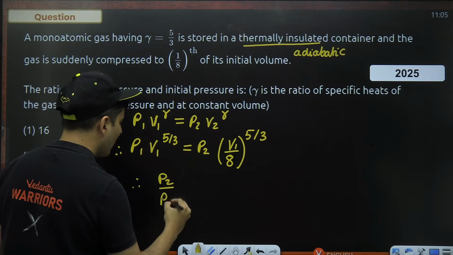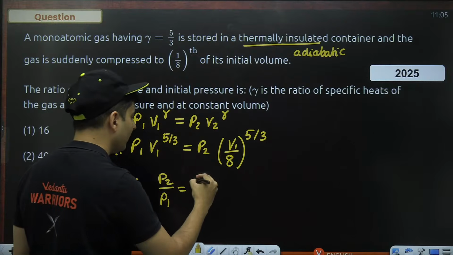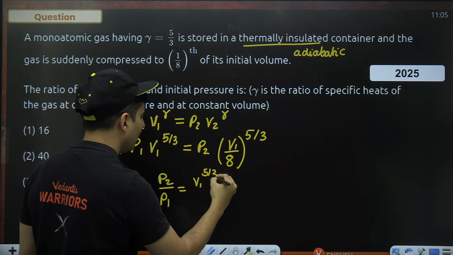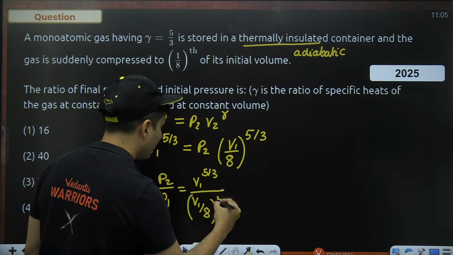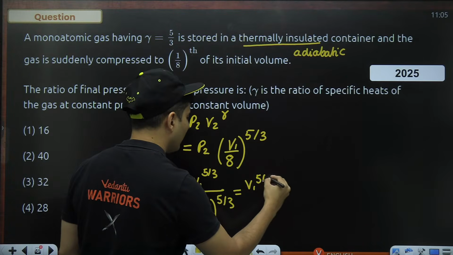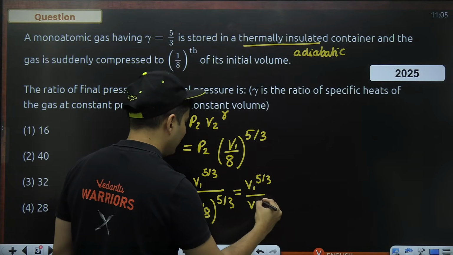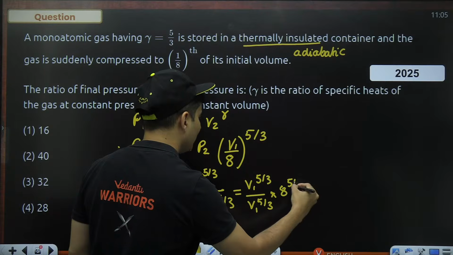So P2 by P1 will be, if you take P1 down, this term will go below V1. So V1 raised to 5 by 3 divided by V1 by 8, whole thing raised to 5 by 3. V1 raised to 5 by 3 cancels on both sides, and 8 raised to 5 by 3 goes on the top.